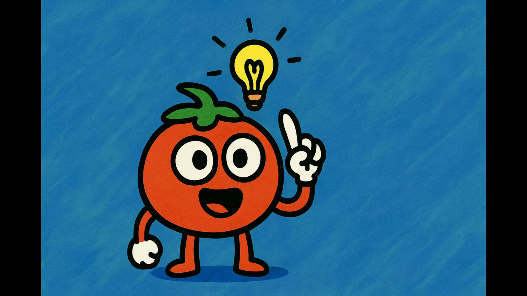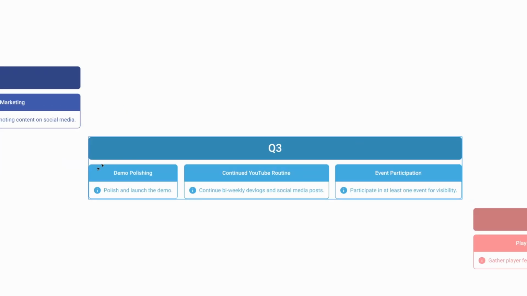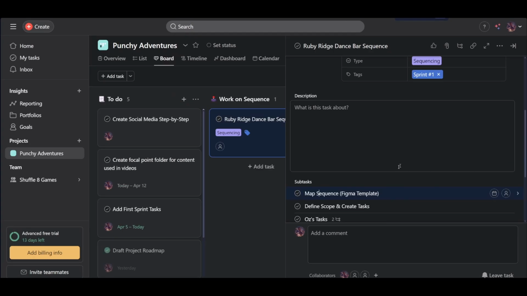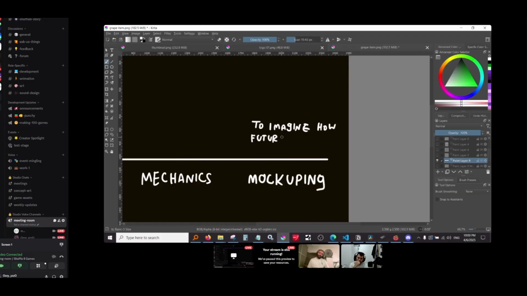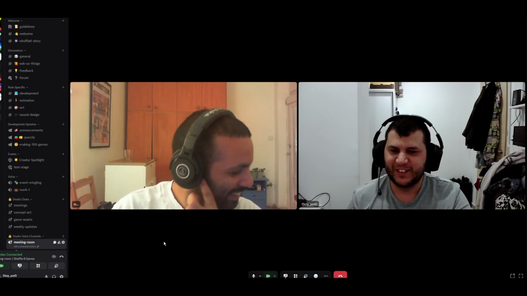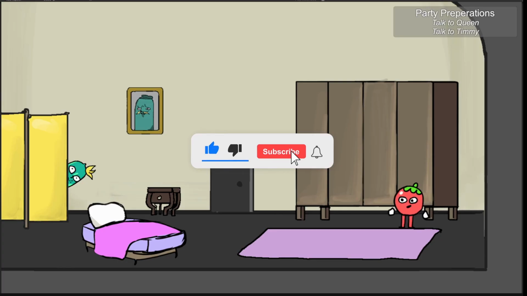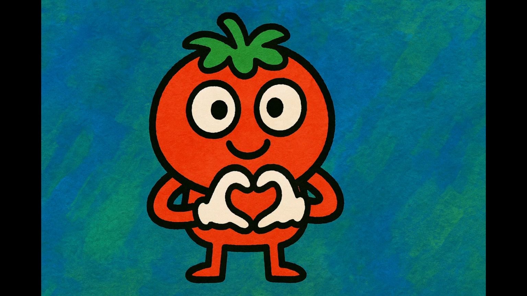That's when we decided we needed to take a step back and build an actual roadmap, not just for our sake, but also to help bring our audience into the process, to give structure to the madness and invite people to follow along. We started mapping out our sprints, organizing goals, and putting my old project manager brain to good use again. And yeah, we're not saying it out loud, but sharing this roadmap kind of feels like making a silent pact with everyone watching. We'd love for you to throw in ideas, send feedback, or just enjoy seeing this quirky little game come to life. We're two friends making something we love, and we hope you love it too.